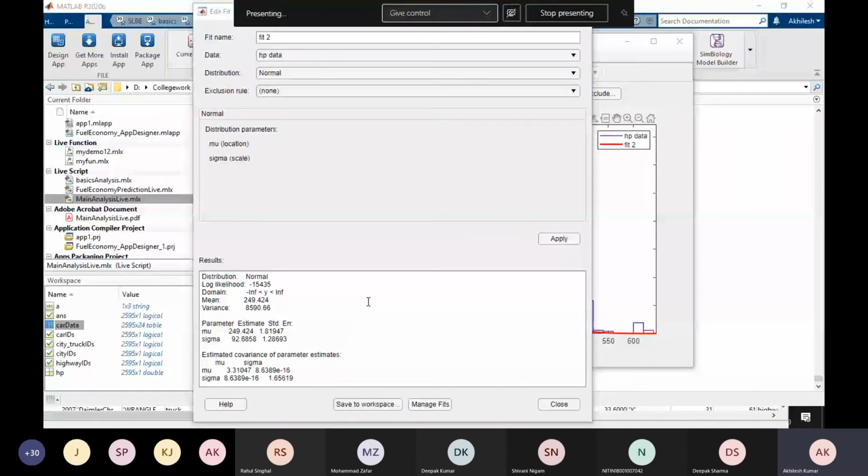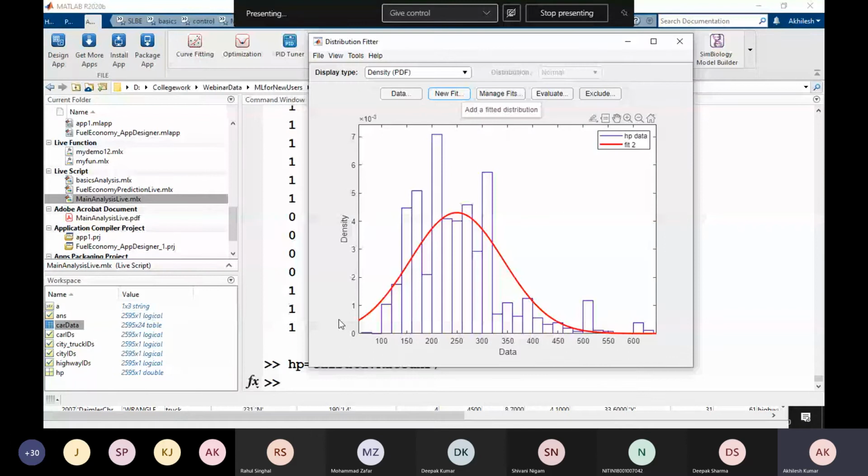And you see that we got the statistics of this. It shows what the standard deviation is and what the mean value is, and the standard error also. All parameters are shown here. So you see that somehow it fits that normal distribution. But I am not happy with that. I am going to try another fit as well.